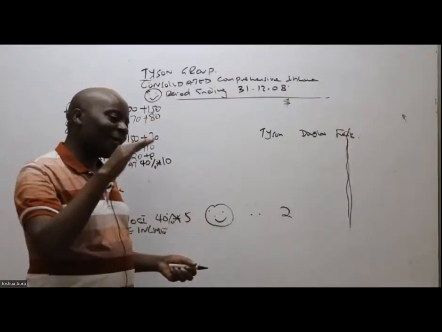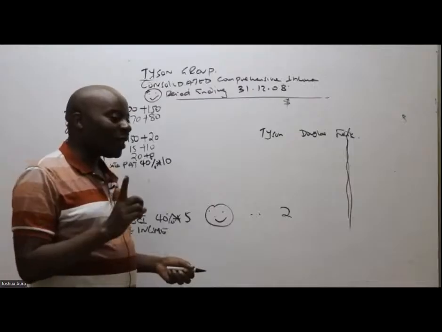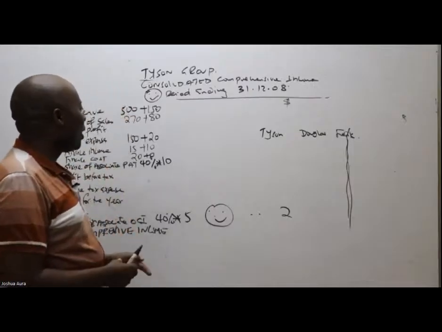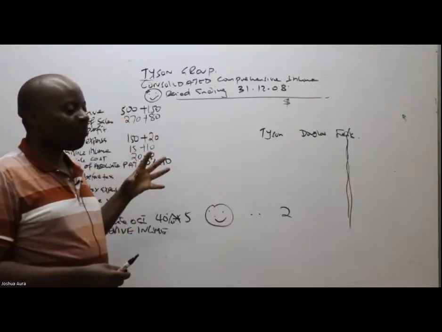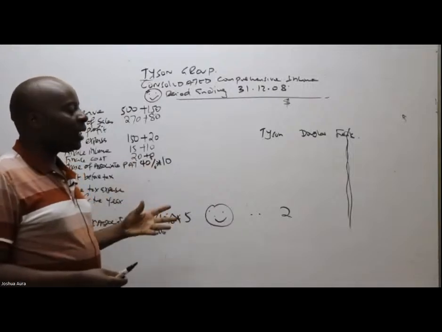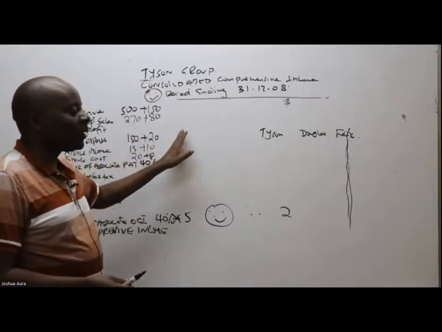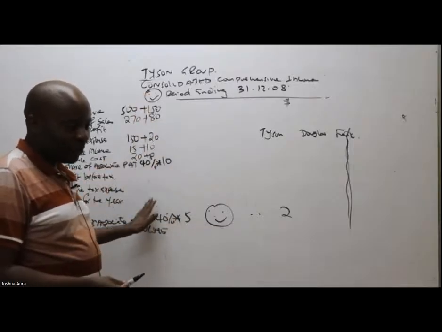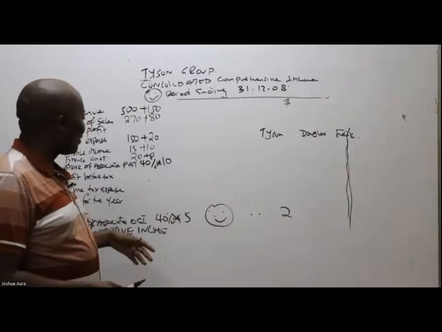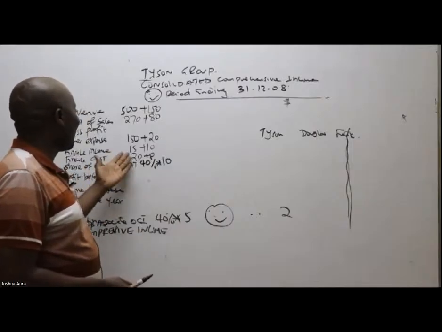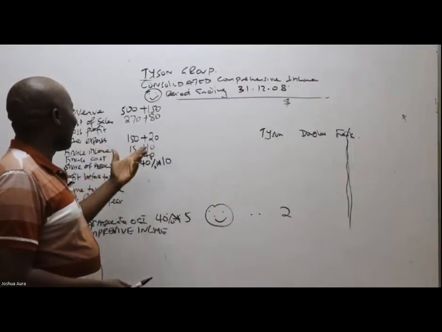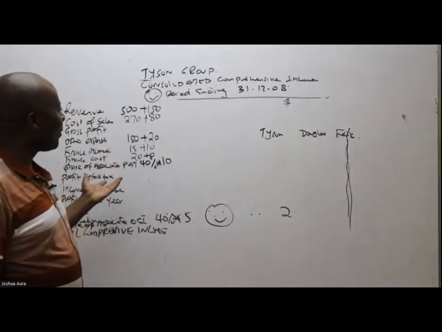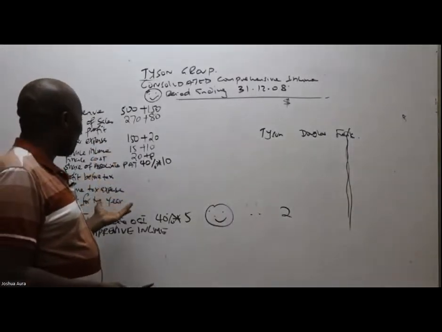We still have to look at the adjustments below. However, if the examiner tells you, you know what, time is up, with 3 minutes left you press things on the calculator, most of them will be correct. That's why it's good for you to take this shortcut. Most of these figures here will be correct. Especially things like finance cost, these are free marks. Then the examiner will say this student is a clever student, yet you may not know anything.